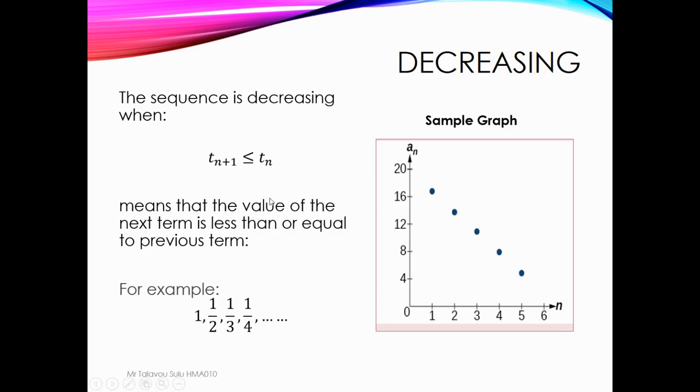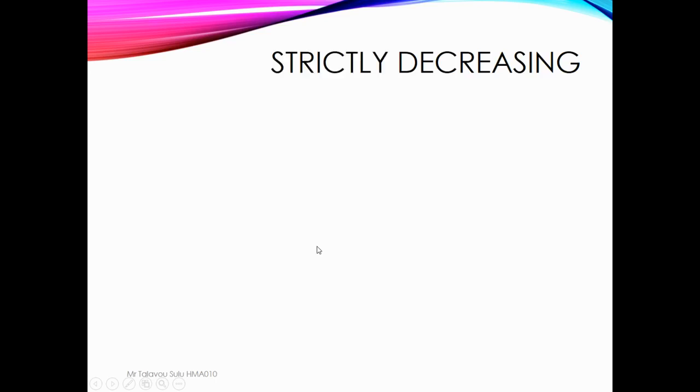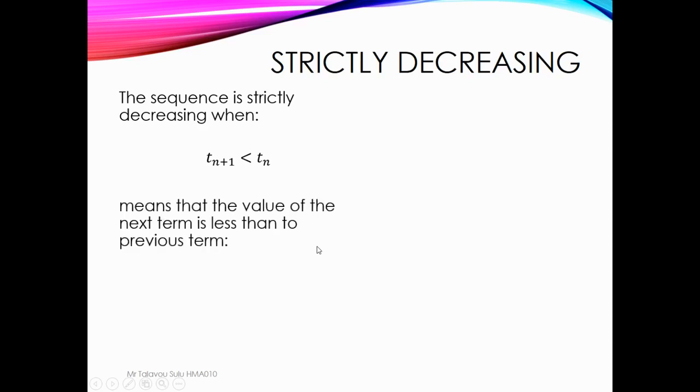So that's decrease. But strictly decrease: the sequence is strictly decreasing when Tn plus 1 is less than Tn. So it means that the value of the next term is less than the previous term. So for example, negative 2 over 3, negative 5 over 4, negative 2, negative 7 over 6.